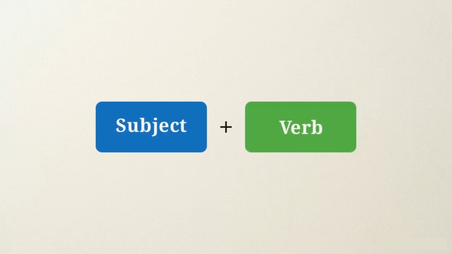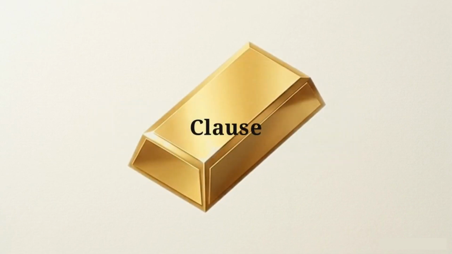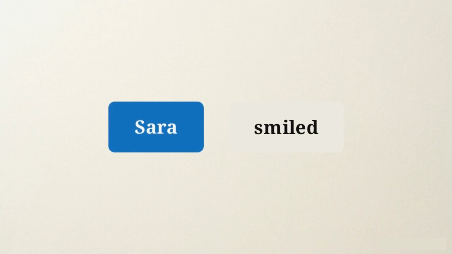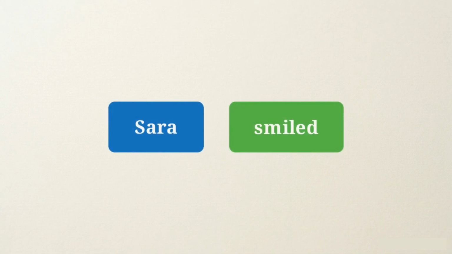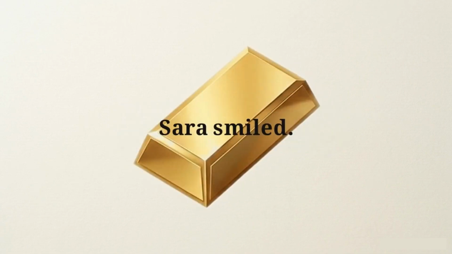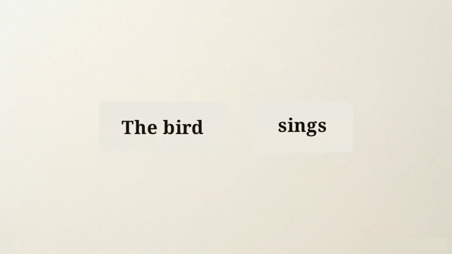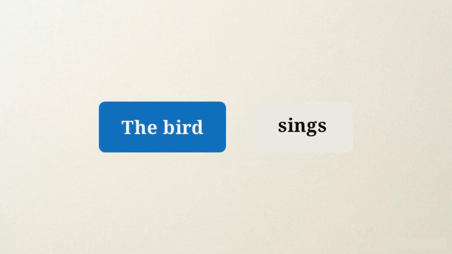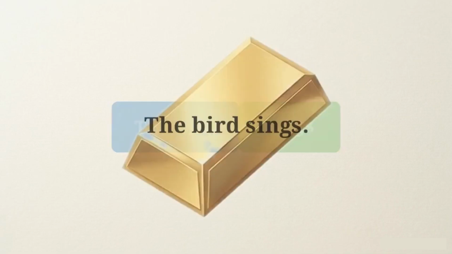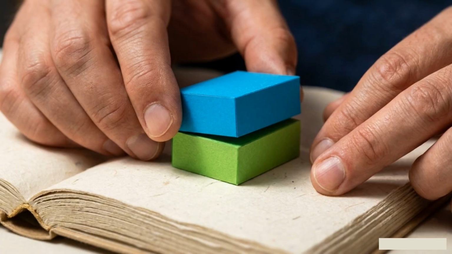This gives us a reliable rule. A subject plus a verb equals a clause. Let's look at a short example. Sarah smiled. Sarah is our subject, doing the action. Smiled is our verb. Together, they form a clause. Or take this one. The bird sings. The bird is the subject, and singing is the verb. Find that blue who and that green action, and you have a clause. These are the building blocks for every story you tell.